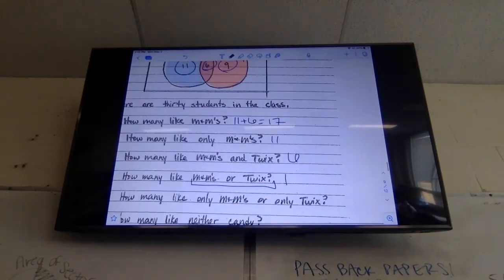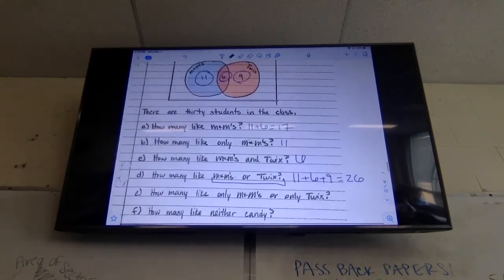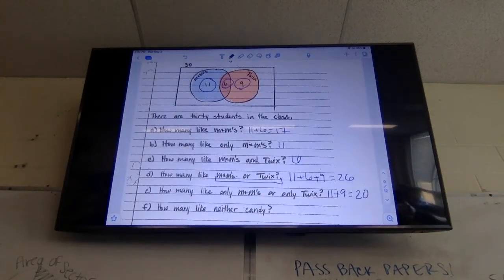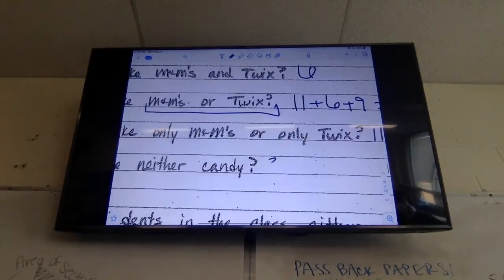Great point, Kelly. We're about to get there. So there are 30 people in that class, but only 26 are accounted for when we asked what kind of candies we liked. How many people like only M&Ms or only Twix? 20. So that one we do not include the middle number because I don't want the kids that like both. I only want the 20 that have a preference one way or the other. And then how many kids like neither candy? Where'd 4 come from? Good. So we had 30 kids total in the class, but only 26 voted. So that means 4 kids don't like M&Ms and they don't like Twix.